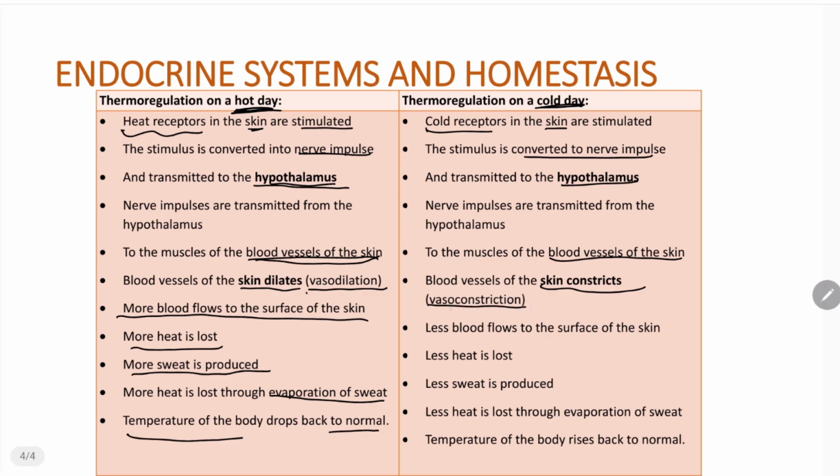Now, because of vasoconstriction, because of the blood vessels becoming very narrow, less blood is going to flow to the surface of the skin. When less blood flows to the surface of the skin, as a consequence, less heat is going to be lost. So more heat is maintained here. Because less heat is lost, because less blood flows to the surface of the skin. Therefore, more heat is reserved and less heat is lost.